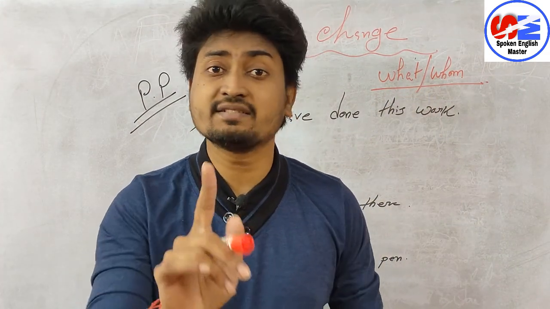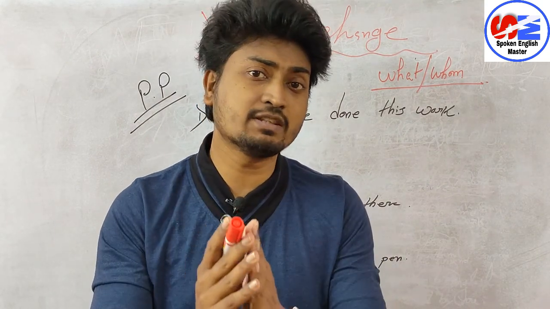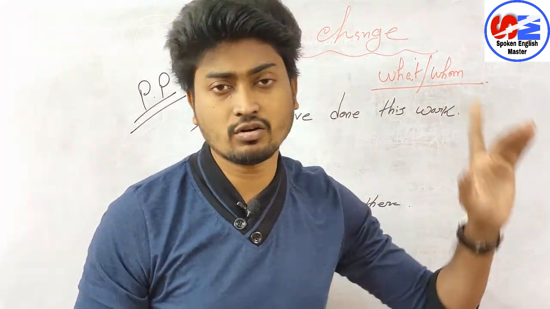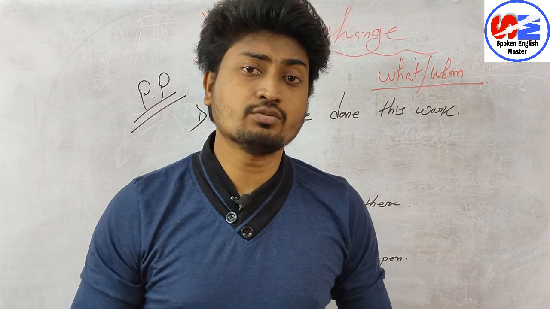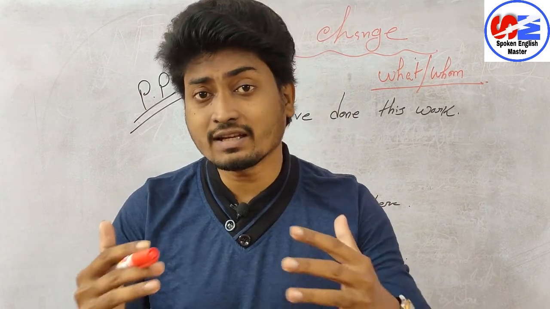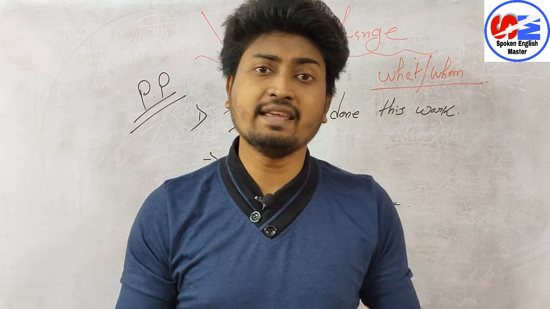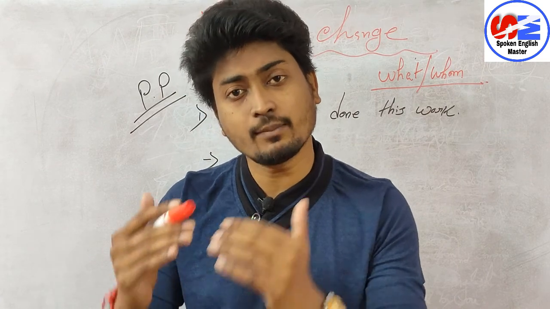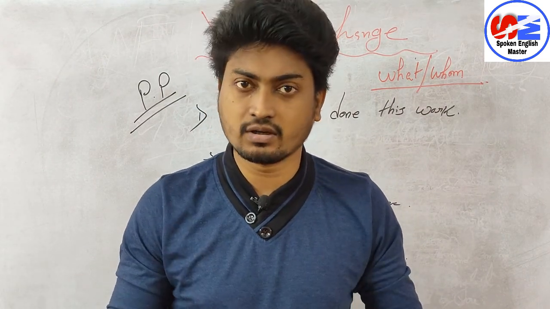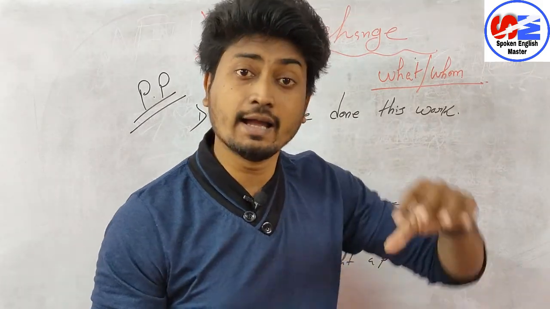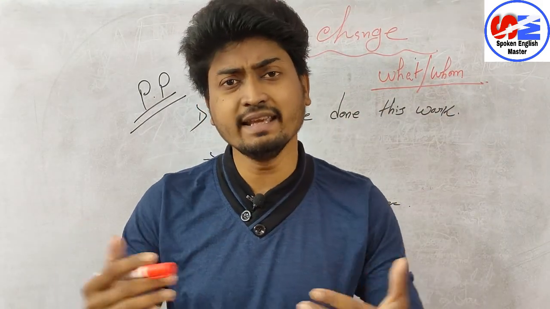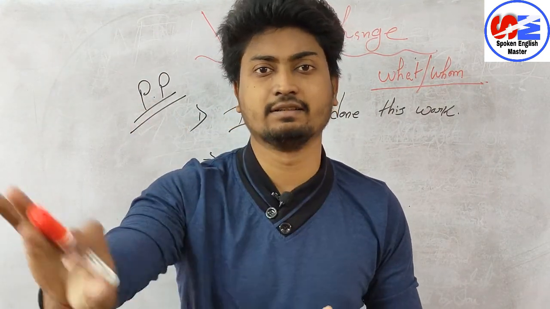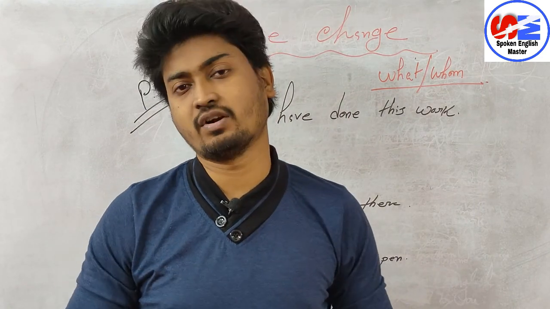Today we will start with present perfect tense. I have already made a separate video on present perfect tense. If you haven't watched, you can watch it from the playlist or the I button. Present perfect tense we use for completed activities. Completed means मैं ये काम कर चुका हूँ, जो भी काम हो चुका है. Like I have done this work, he has come here, I have made a video, I have uploaded a video, he has done his duty. These are works which have already been completed, so for these we use present perfect tense.